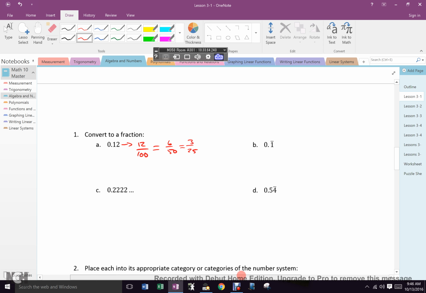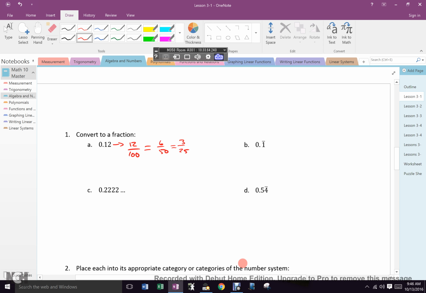Let's look at B, because B is slightly different. Have a look at B. What does that little line mean? That it's 0.11111 for how long? Forever. Excellent. How do I turn that into a fraction? Does anybody know?